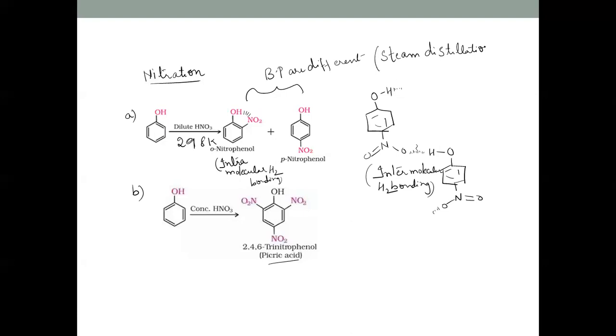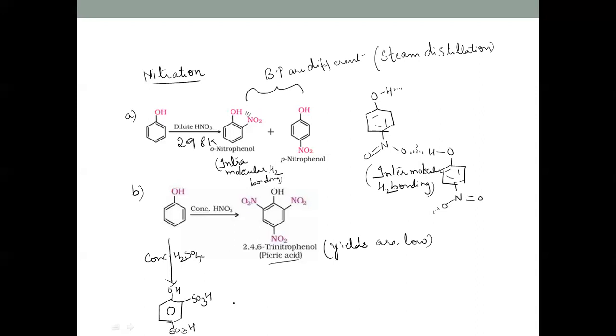Then, when we carry out the reaction with concentrated HNO3, we get 2,4,6-trinitrophenol, but the yields are low here. So, in order to improve the yield, what do you do? First, treat this phenol with concentrated sulfuric acid. So we get phenol 2,4-disulfonic acid, right?